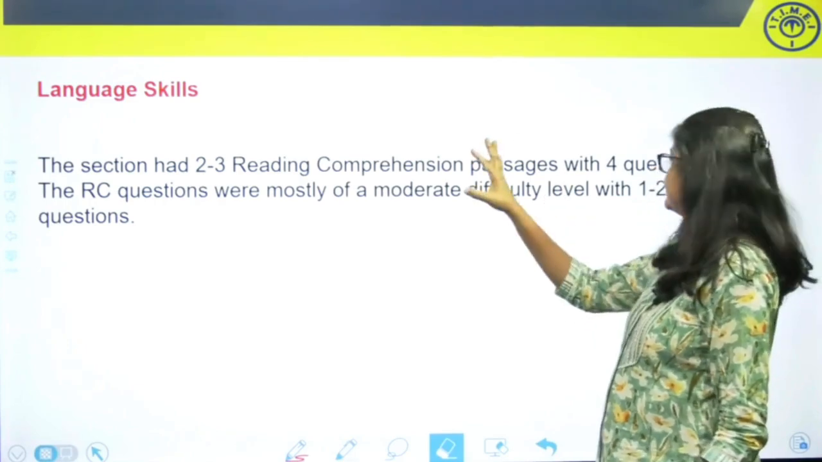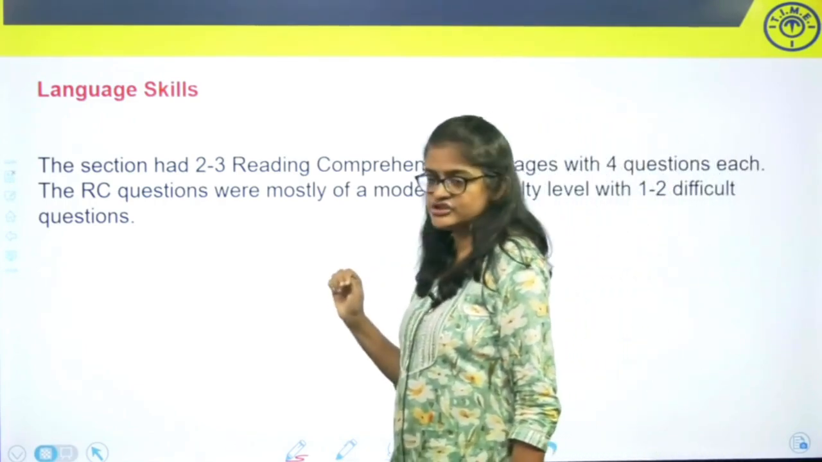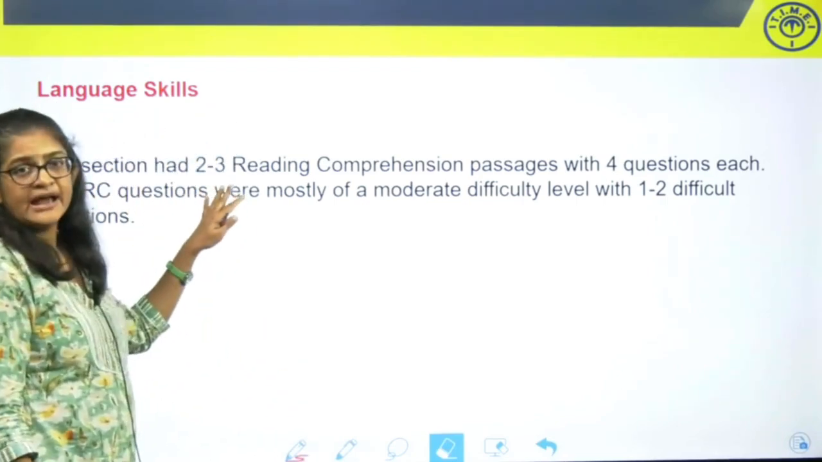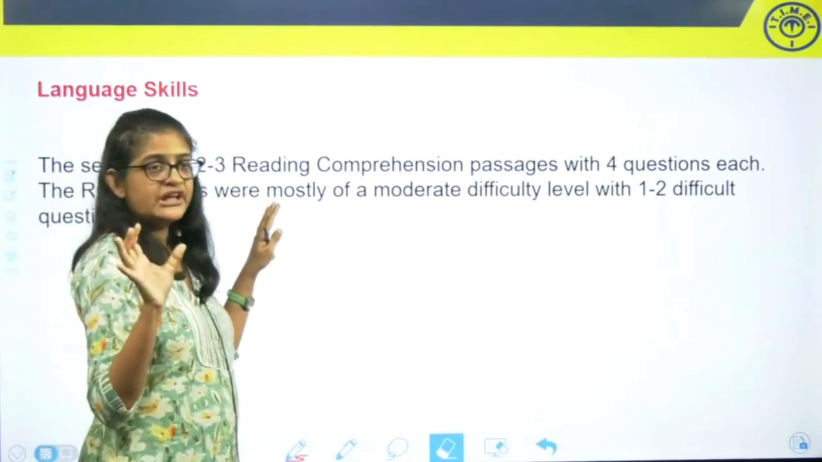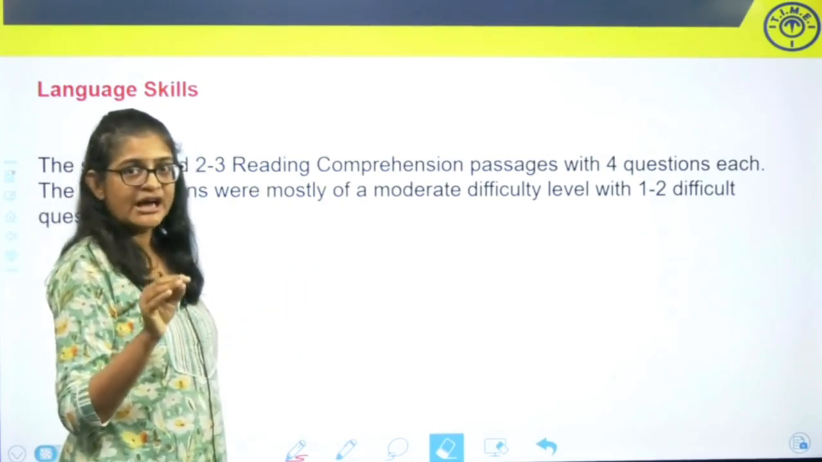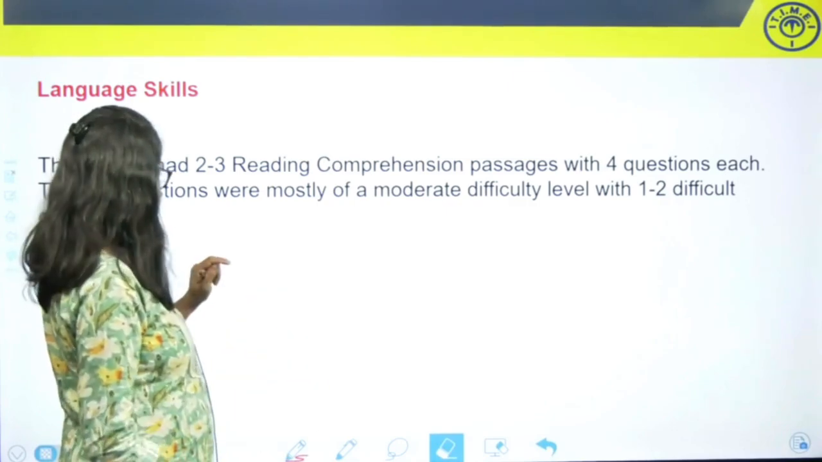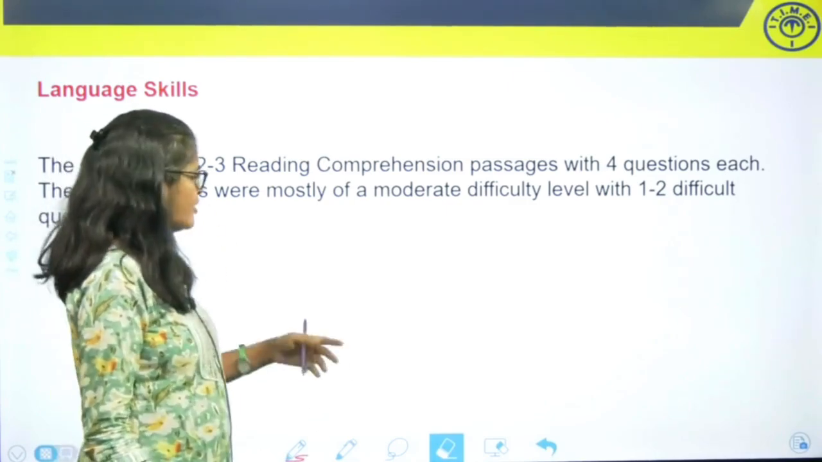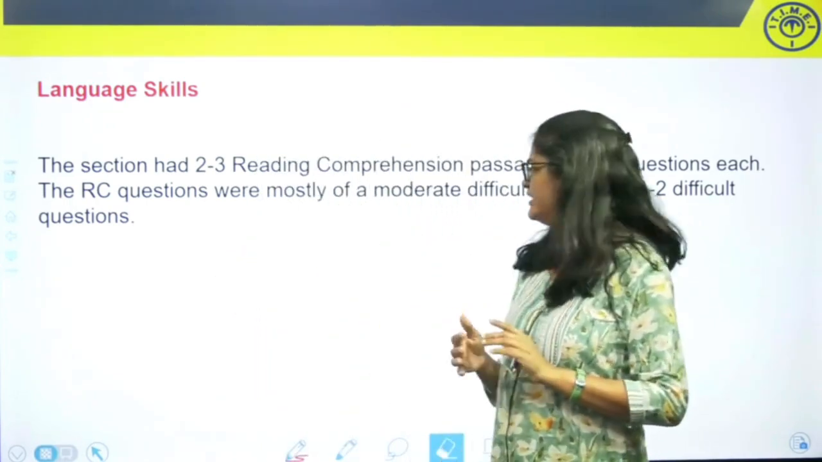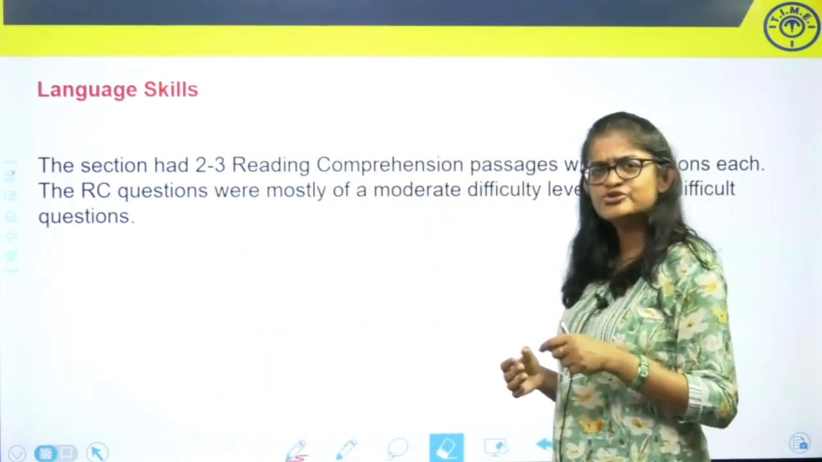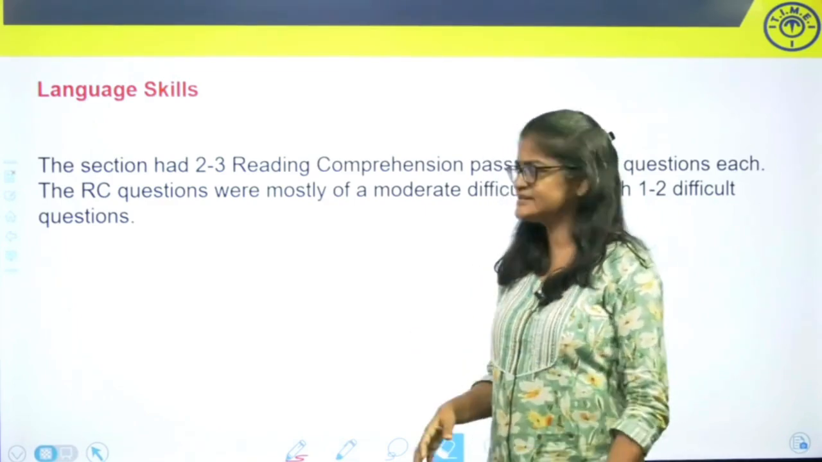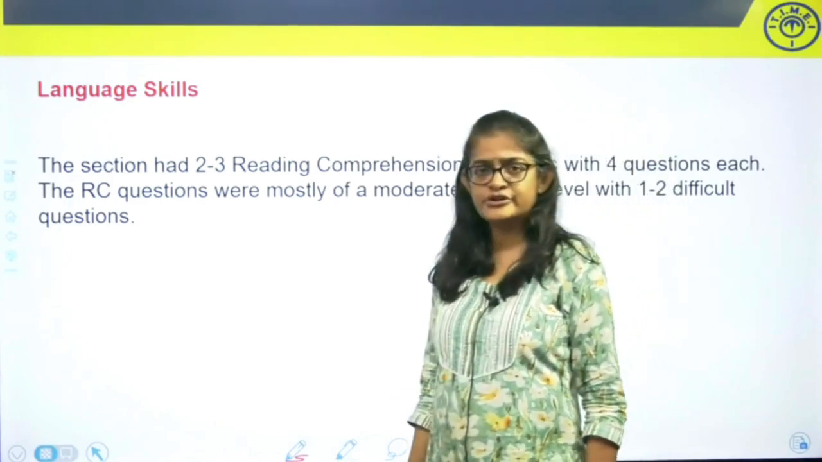First, let us look at the English section or the language section. This section had around 2 to 3 reading comprehension passages, and each passage had 4 questions based on it. The reading comprehension questions were mostly of a moderate difficulty level. There were 1 or 2 very easy questions and a couple of difficult questions. That is what our students have reported.